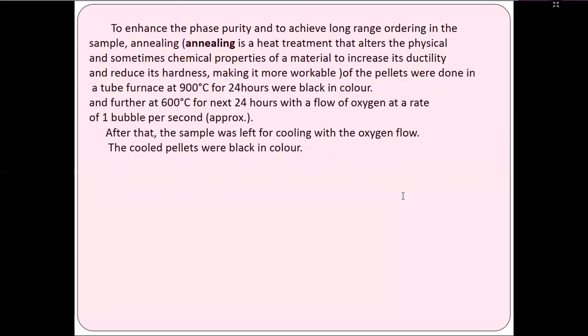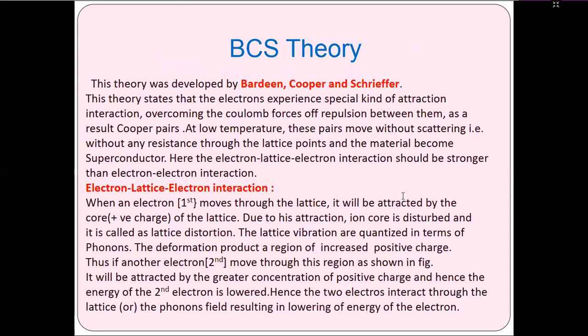Similarly, we shall move to the next topic, that is called BCS theory, which is important in superconductivity. It was developed by the scientists Bardeen, Cooper, and Schrieffer. This theory states that electrons experience a special kind of interaction, overcoming the Coulomb force of repulsion between them, which results in a Cooper pair.